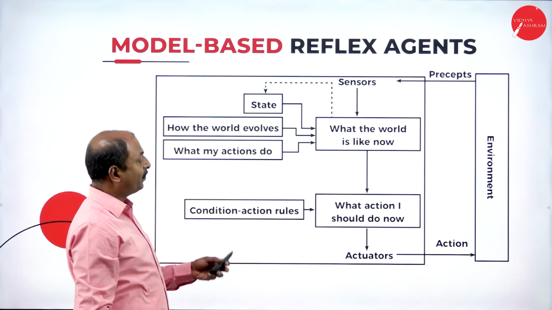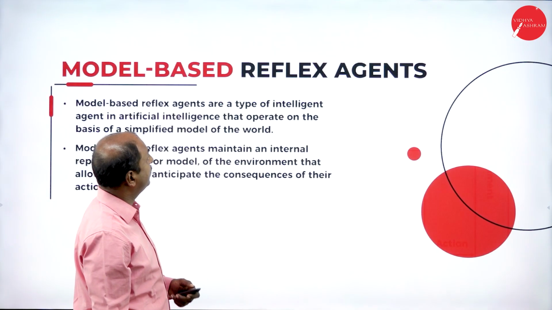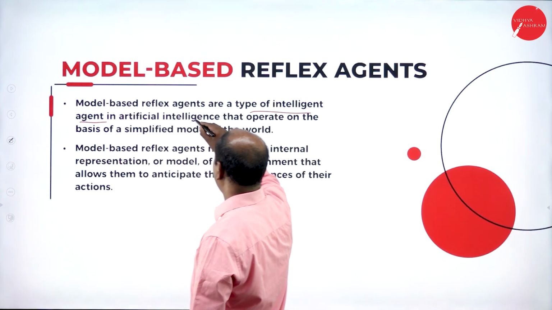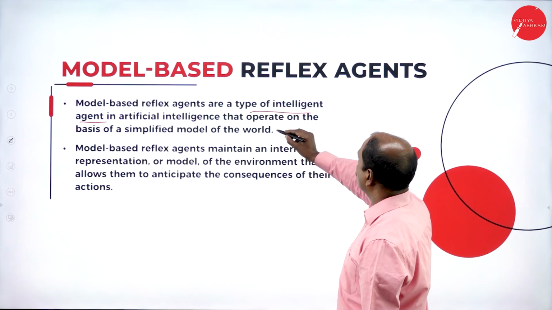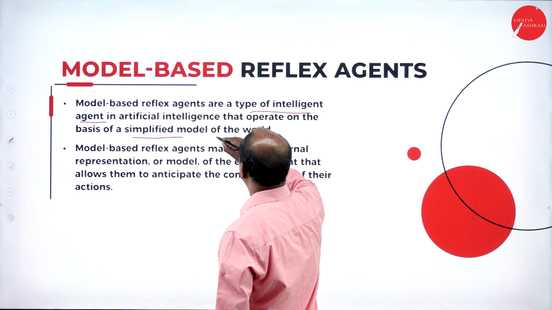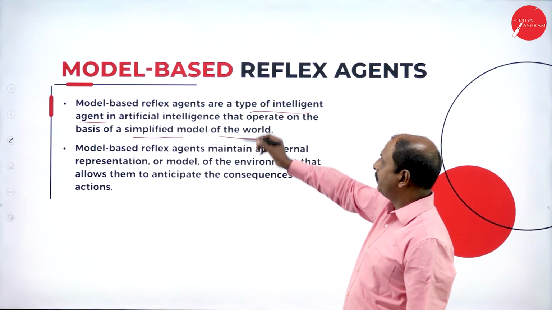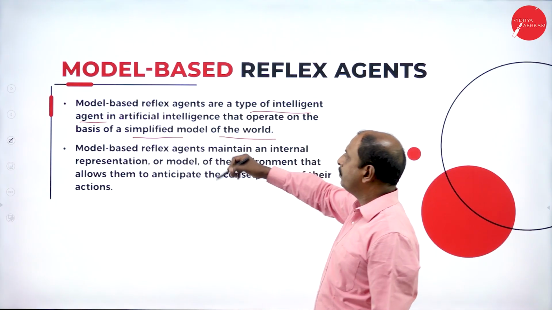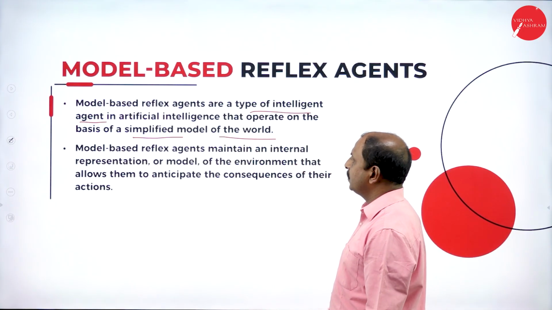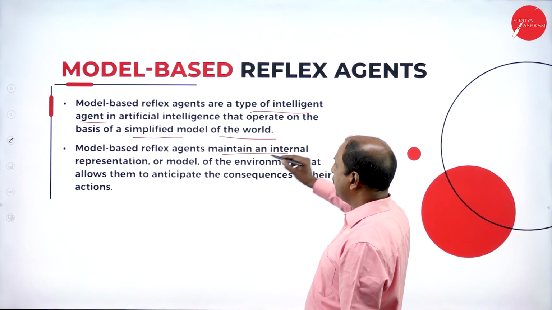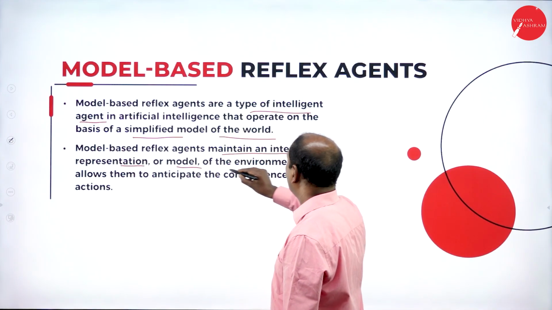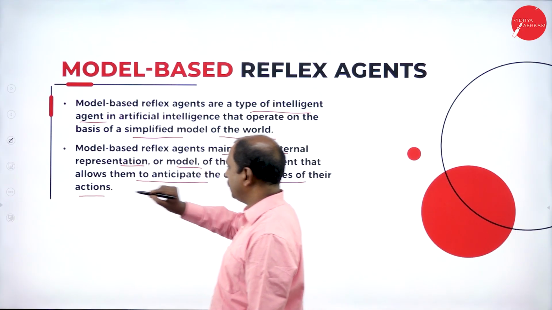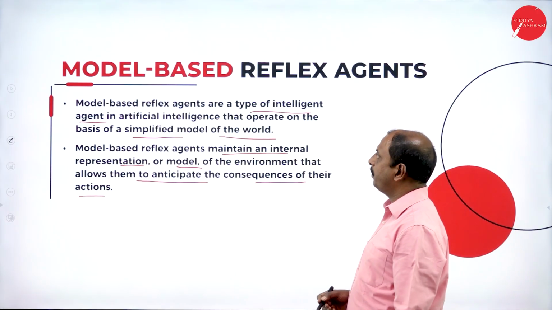Let us see what is the definition of model-based agent. The model-based reflex agent is a type of intelligent agent in artificial intelligence that operates on the basis of a simplified model of the world. So, it is going to act upon a simplified or pre-existing model of the world. This agent maintains an internal representation, or a model of the environment, that allows it to anticipate the consequences of its actions. This is the basic definition of model-based reflex agent.